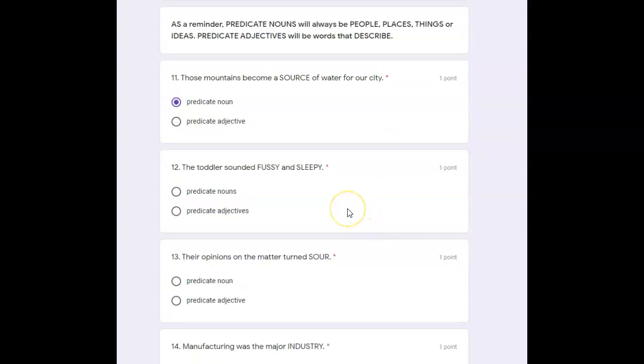12, the toddler sounded fussy and sleepy. Your linking verb is sounded. Who did the sounding? The toddler did. And what words link to toddler? The toddler is fussy and sleepy. And those words describe the toddler. So since they describe, those are adjectives. And that is how you do Lesson 19.